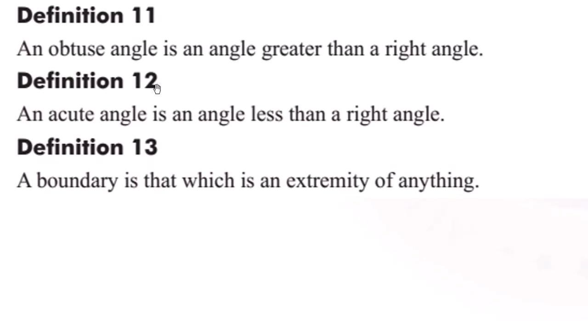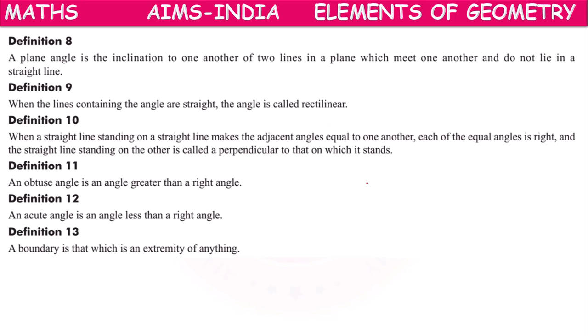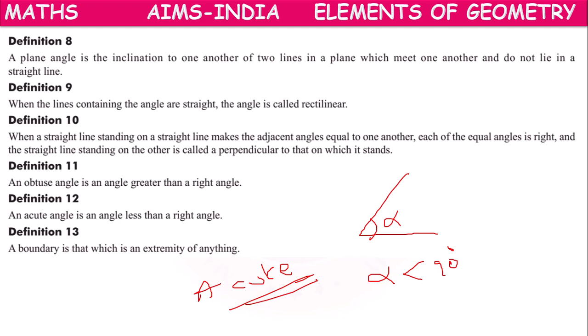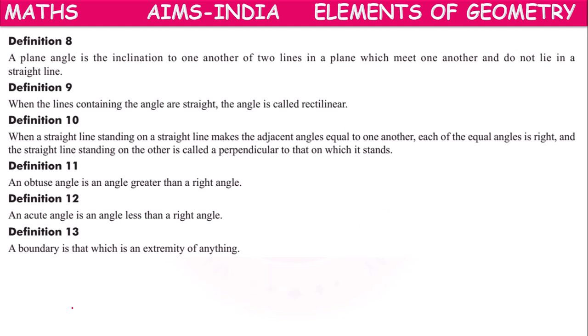Next, definition 12. An acute angle is an angle less than a right angle. Suppose this alpha is less than 90 degrees, then according to definition 12, he named it an acute angle. Acute angle means an angle less than 90 degrees.